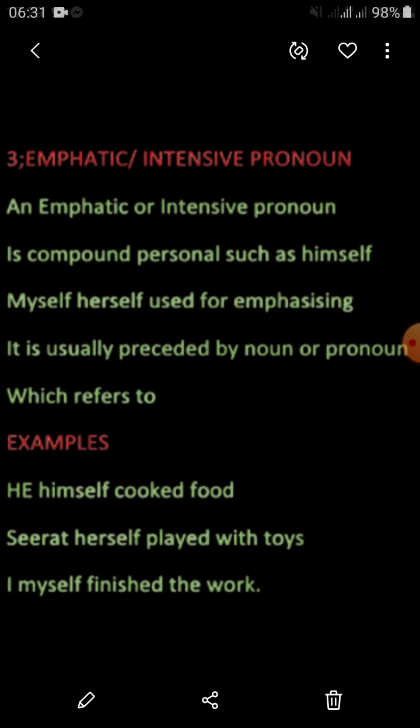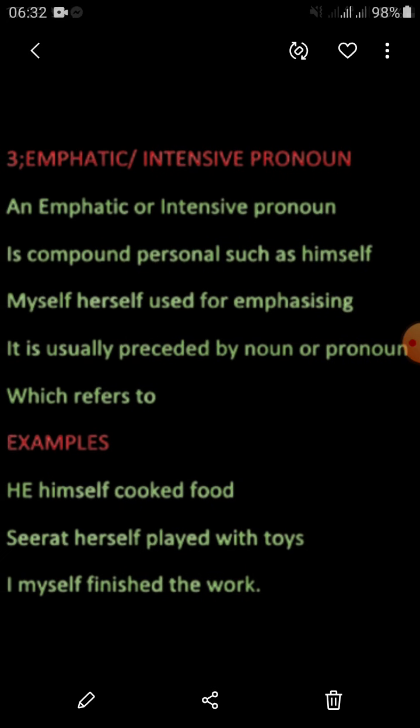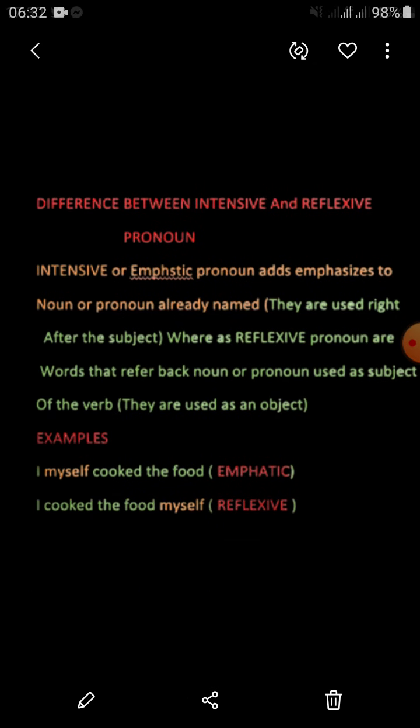So emphatic pronouns are used in the middle, whereas reflexive pronouns are coming at the end. You can see herself, itself, and yourselves are coming at the end. So these are the reflexive pronouns, whereas himself, herself, and myself coming after the subject before the verb are in the mid position. So it is an emphatic pronoun.